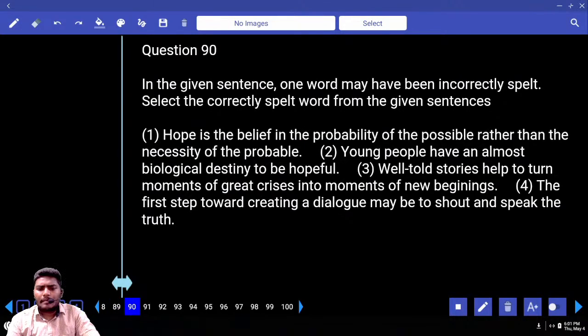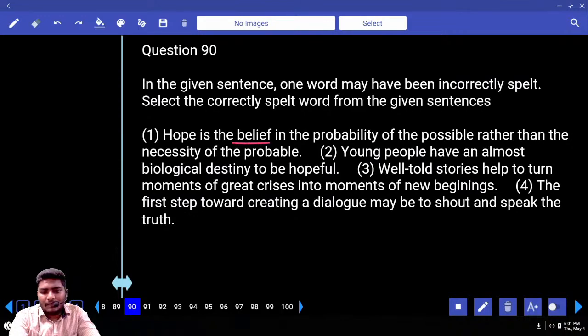Next, move to 90. Incorrectly spelled word. I think you need to find out this. Did you find the answer? Where is the answer? Select, in the given sentence, one word may have been incorrectly spelled. Select the correctly spelled word from the given sentence. There are a lot of sentences. Please check each and every sentence very carefully. I will underline the words, you check on them.